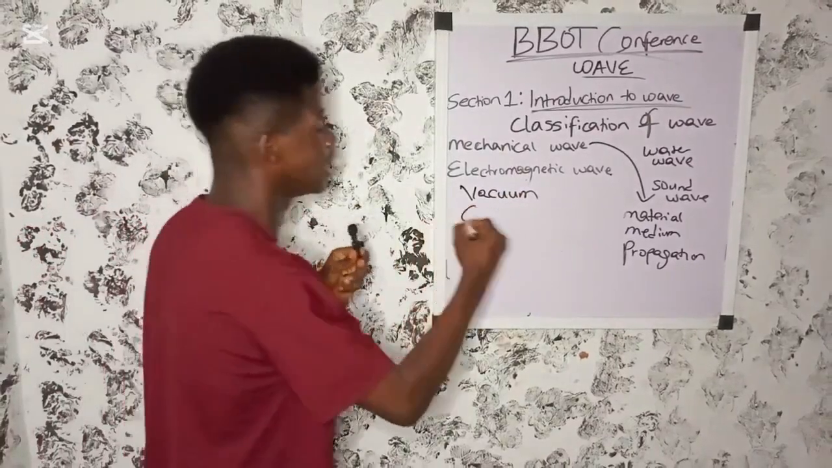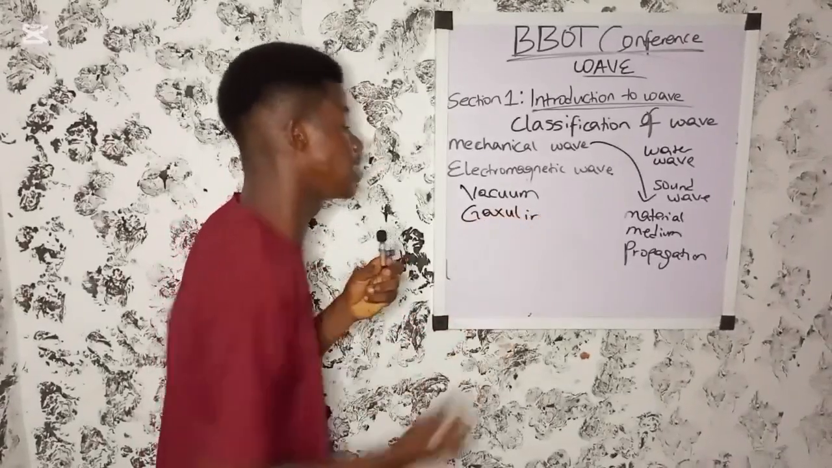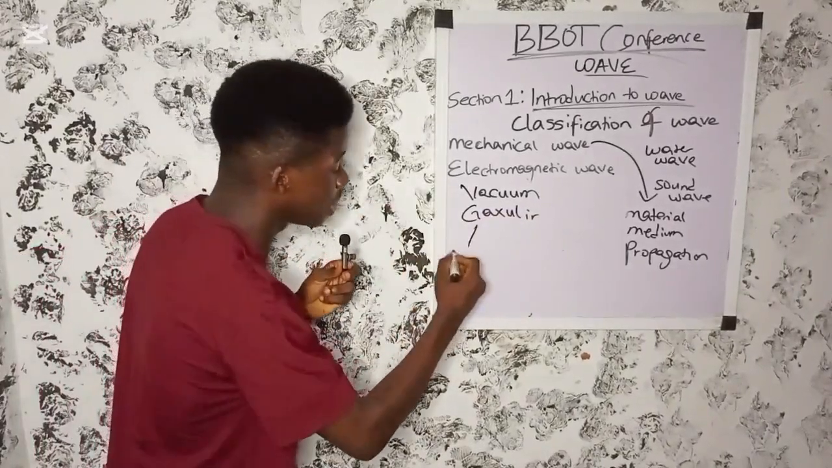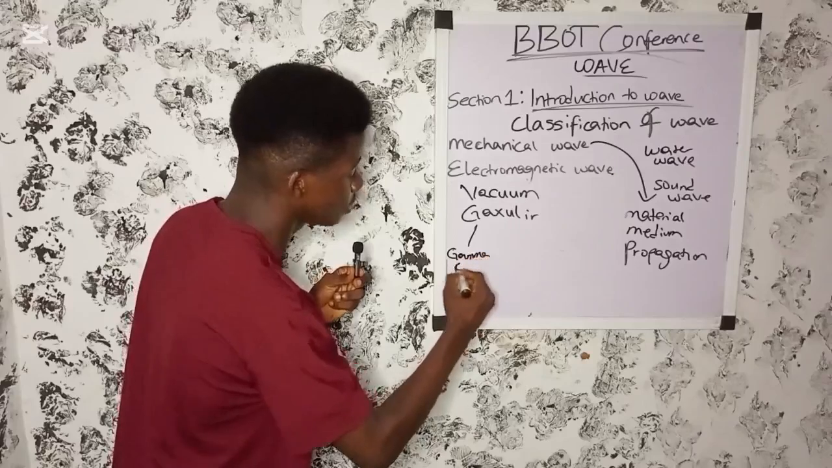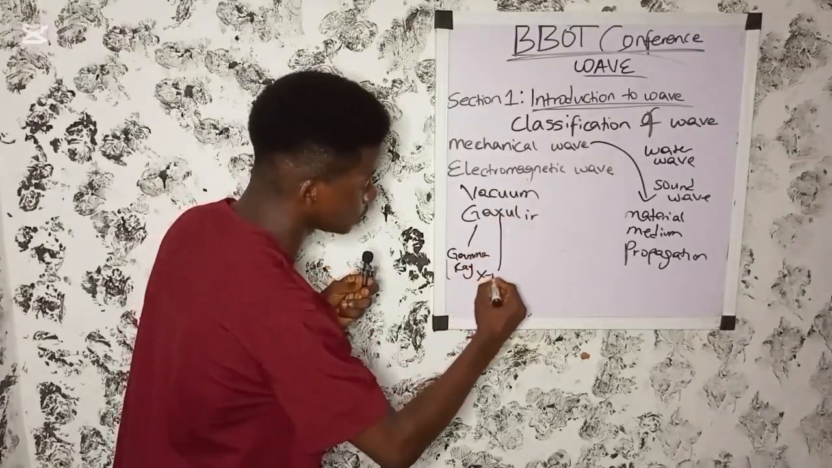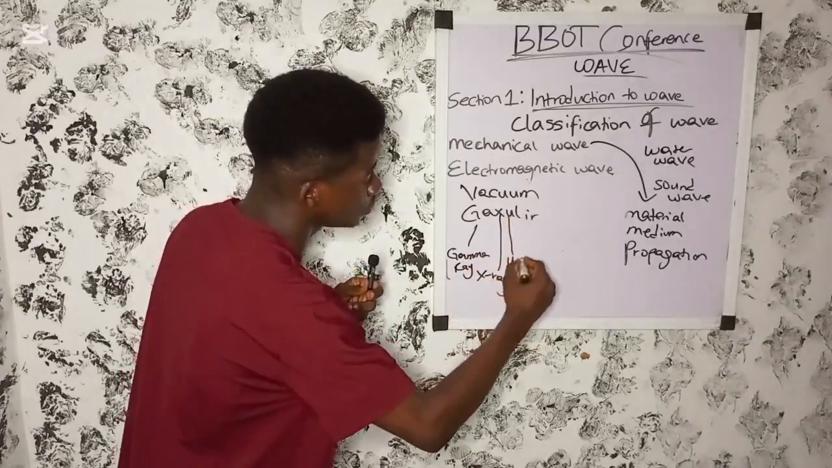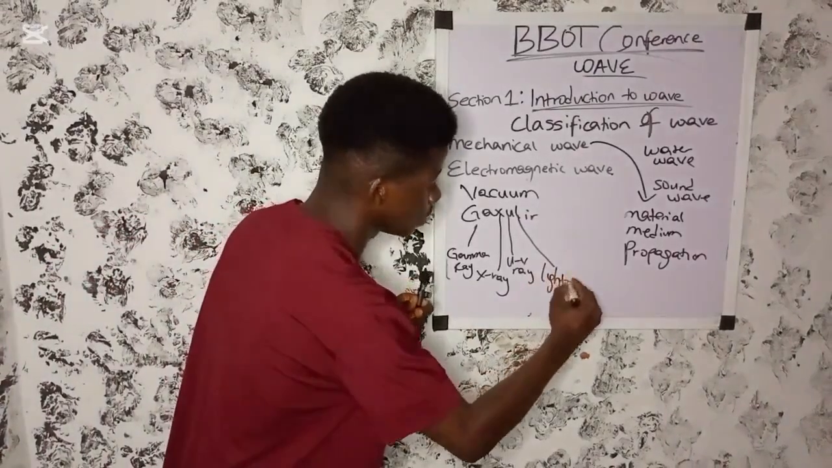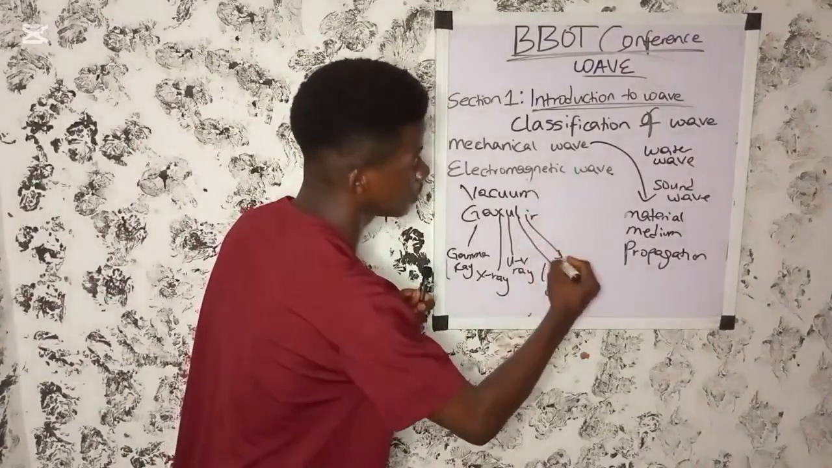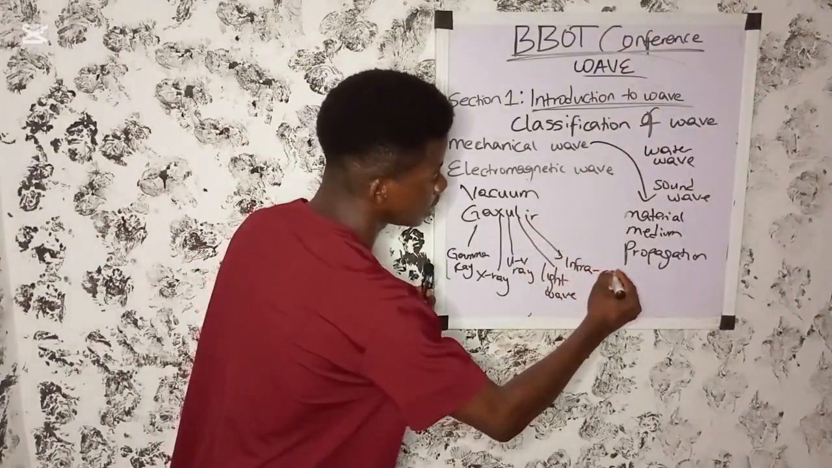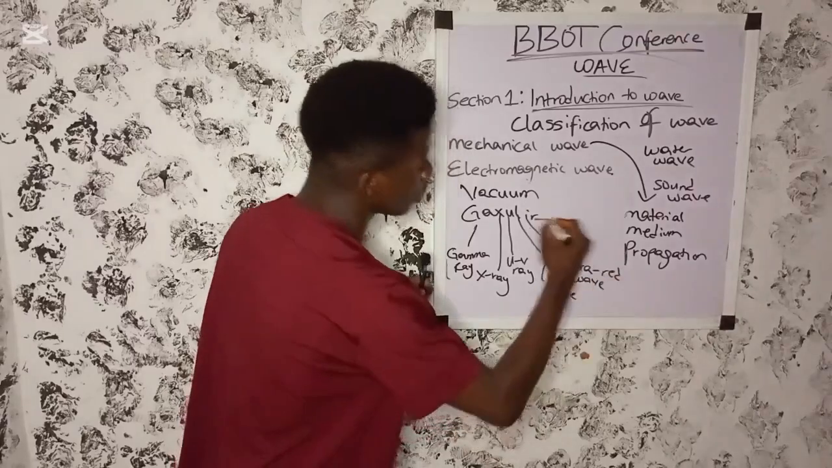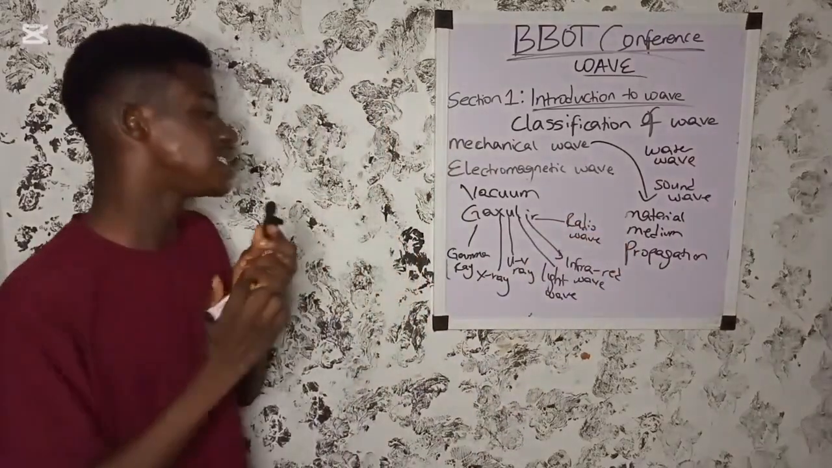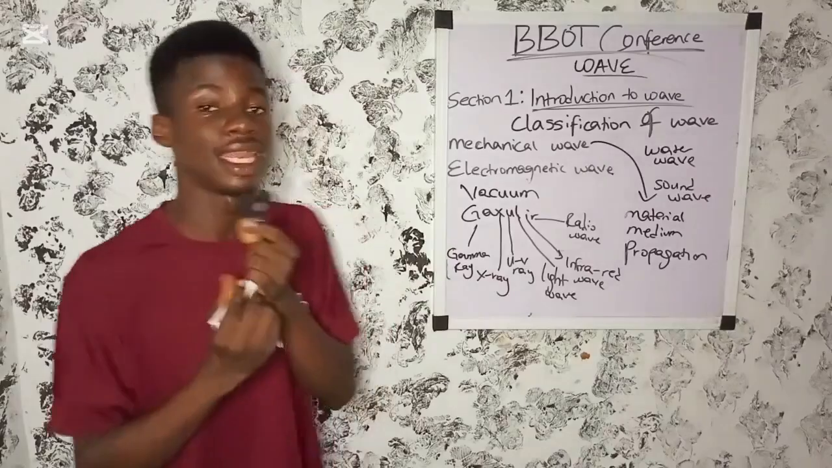Examples of these waves are called the Gaussian line. Gaussian line is an acronym used for the examples of these waves. The GA stands for gamma ray. The X stands for X-ray. The U stands for UV ray. The L stands for light wave. The I stands for infrared wave, while R, the last, stands for radio wave.